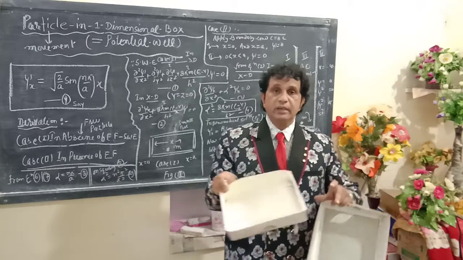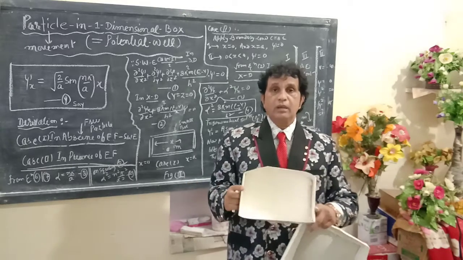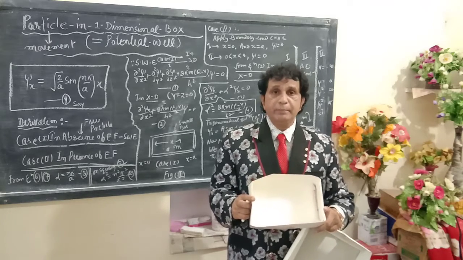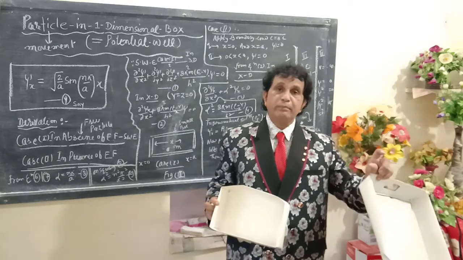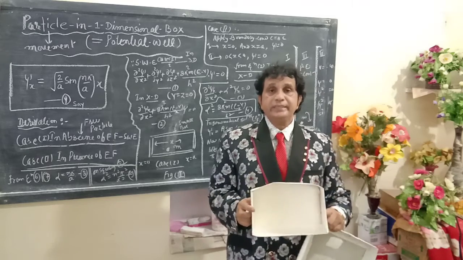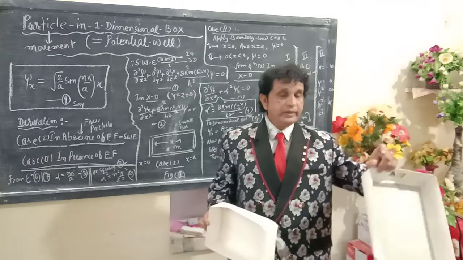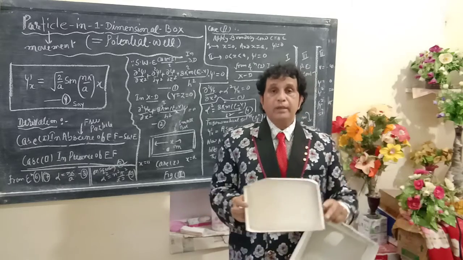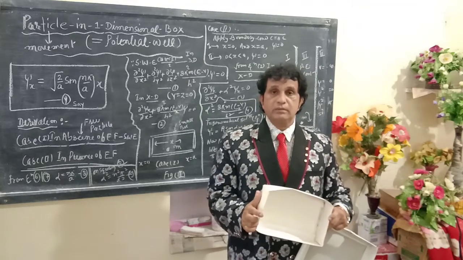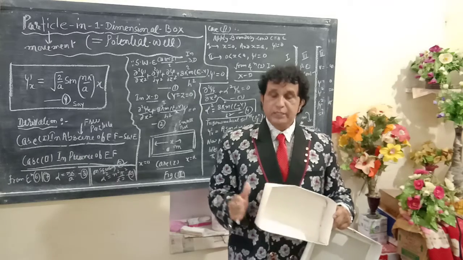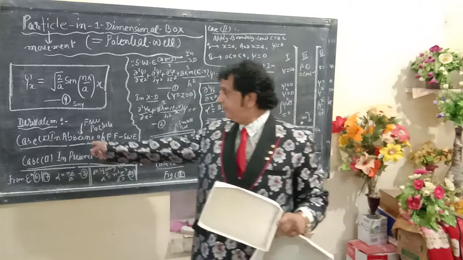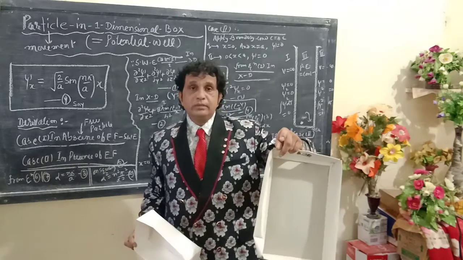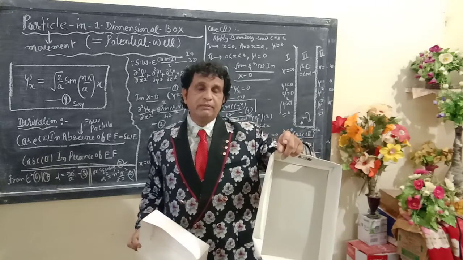The small box is one I am using here, and a second box I am using here. It acts in the absence of electric field, and the other acts in the presence of electric field, I mean a potential well. A small box, listen to me once again, a small box denotes here the absence of electric field. The large box acts as a potential well.